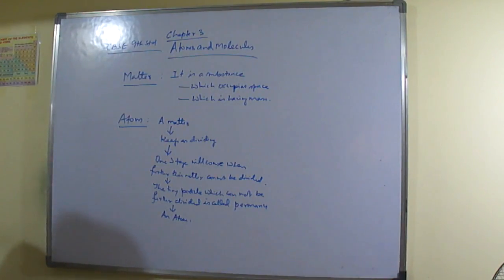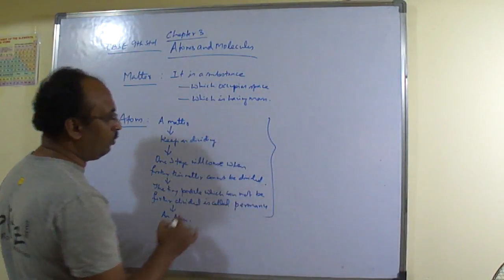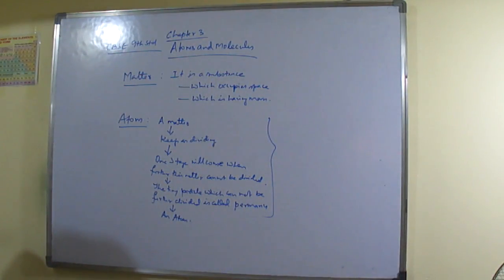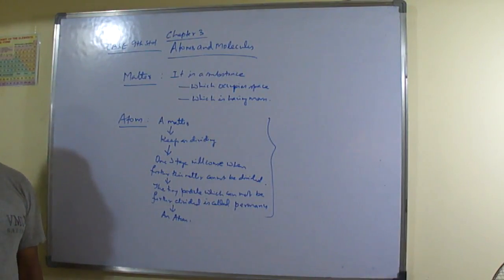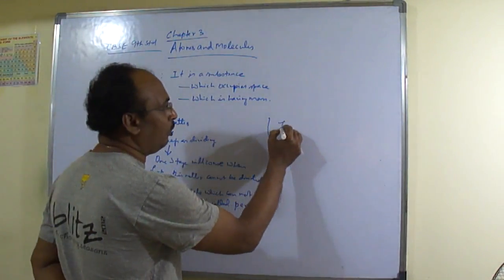So if you want to define an atom, we define an atom as the smallest indivisible particle of matter. What can we say in one small sentence?